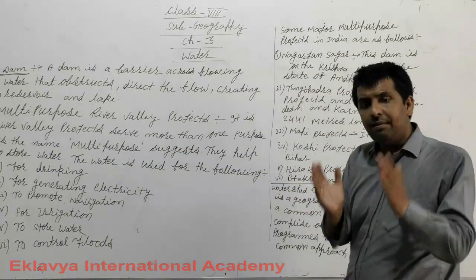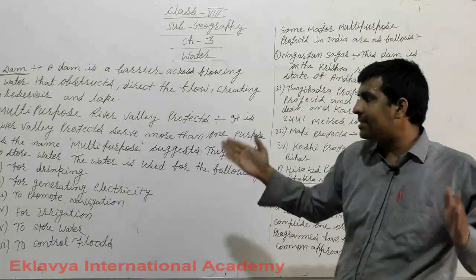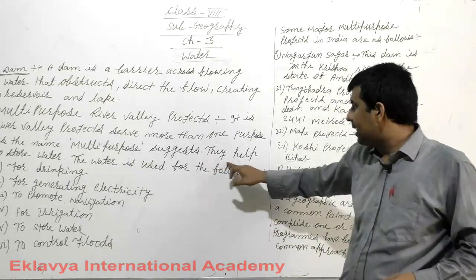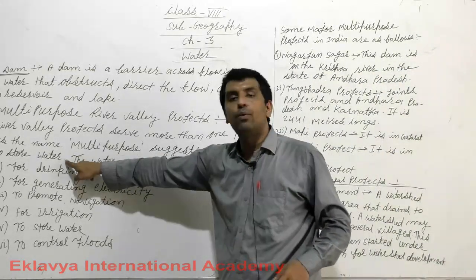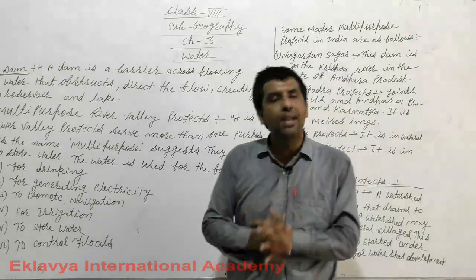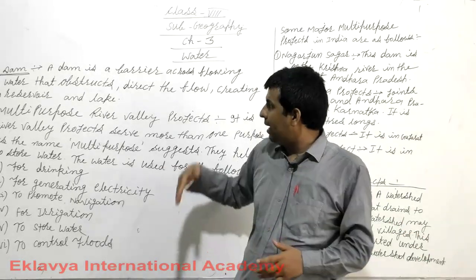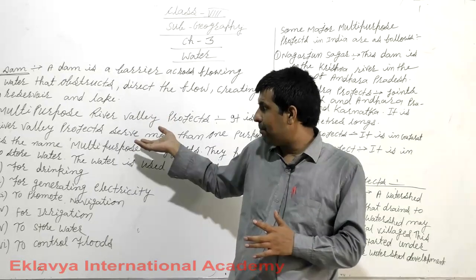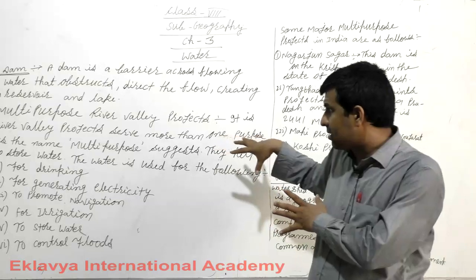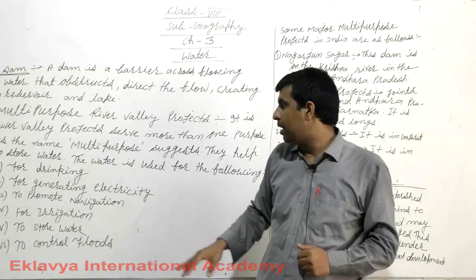River valley projects serve more than one purpose, as the name multi-purpose suggests. They help to store water. The water is used for the following: first, for drinking. If you want to drink water, human beings make a dam, and these projects are created by human beings so that it is used for drinking.